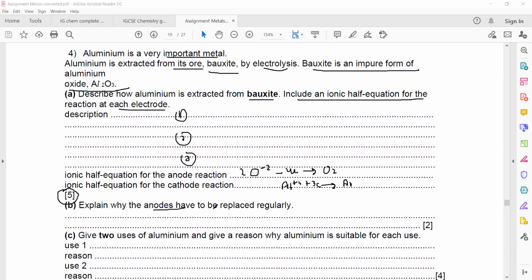Explain why anodes have to be replaced regularly. Why do we have to replace these anodes regularly? Because the carbon reacts with the oxygen formed at the anode, it reduces the size. So the anode is made up of carbon, and carbon reacts with oxygen.